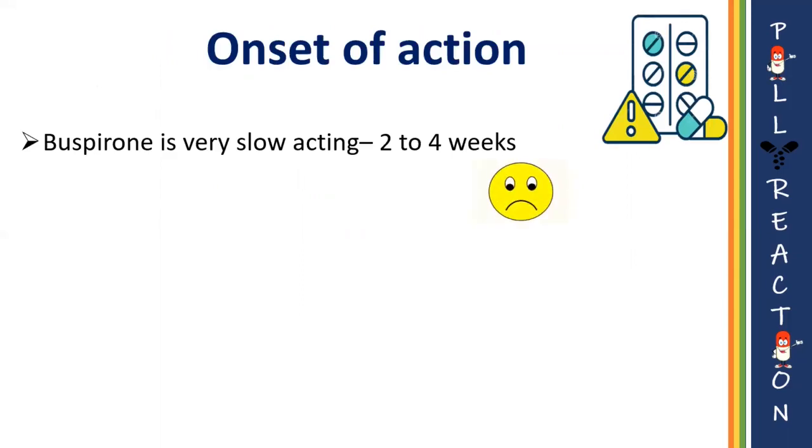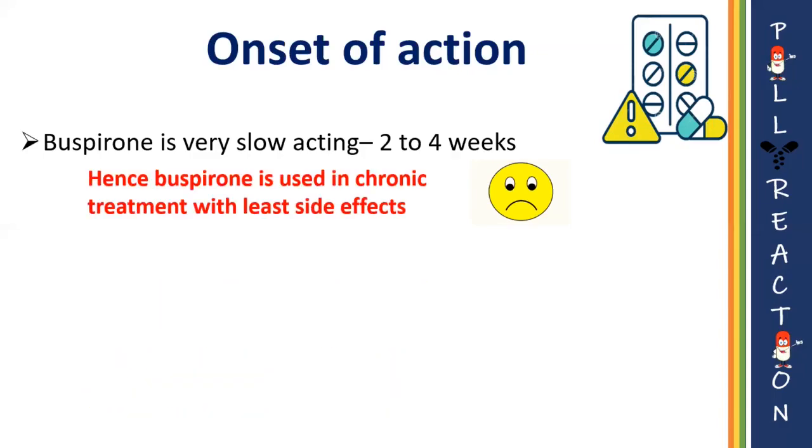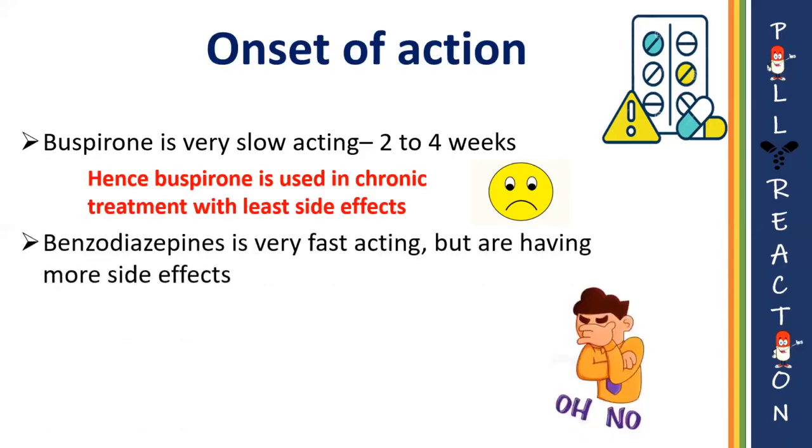It takes around 2 to 4 weeks for its maximum therapeutic activity. Hence, buspirone is used in chronic treatment with the least side effects. On the other hand, benzodiazepines are very fast acting but have some of the side effects as mentioned earlier.